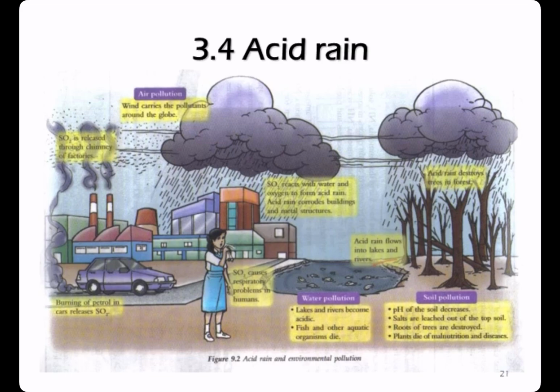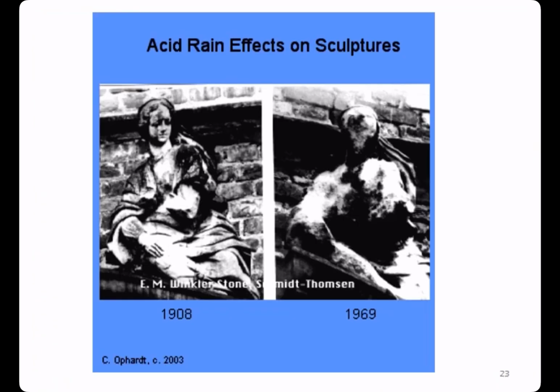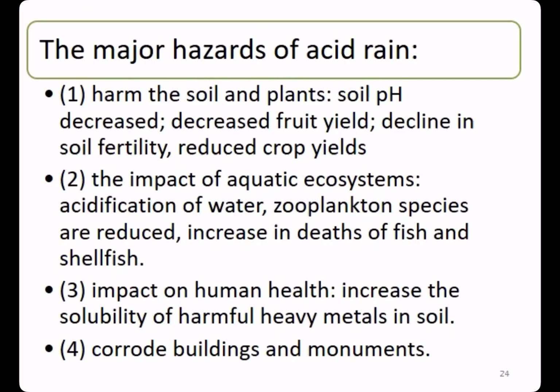Now we'll talk about acid rain. You can see the sculpture destroyed by acid rain. Acid rain is caused by air pollution. The major hazards of acid rain include it will harm the soil and plant, so the pH will decrease, and this will decrease the fruit yield, and it would also decrease the soil fertility and reduce crop yields.